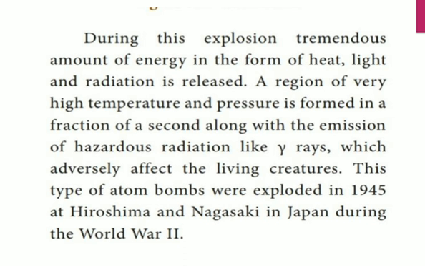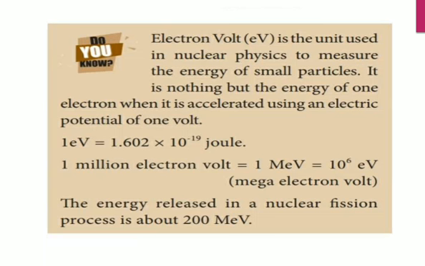So the atom bomb is an example of uncontrolled chain reactions. We can't control it, and it produces a large amount of energy within a fraction of a second. Okay students, electron volt is the unit used in nuclear physics to measure the energy of small particles. It is the energy of one electron when it is accelerated using an electric potential of 1 volt. Please note it down.